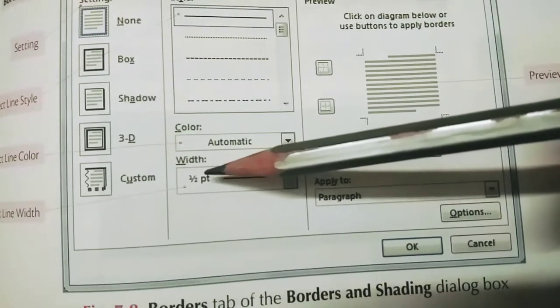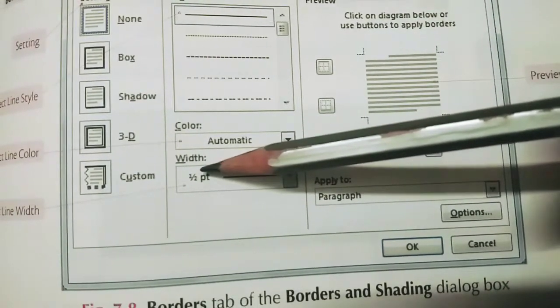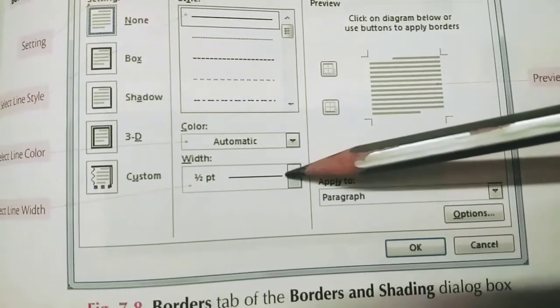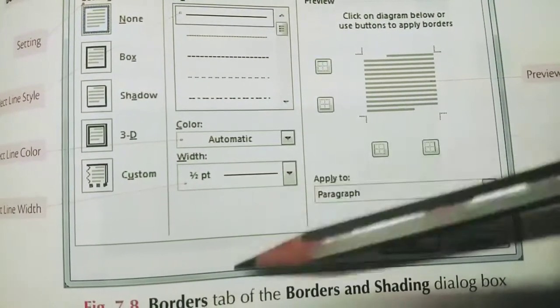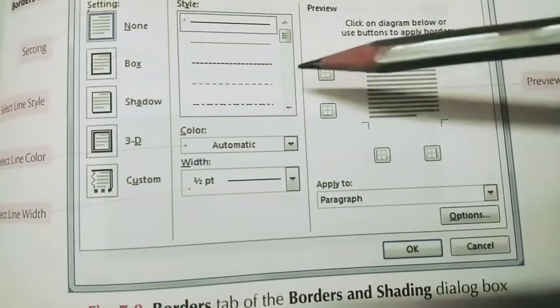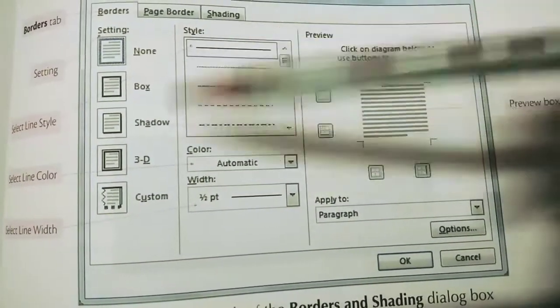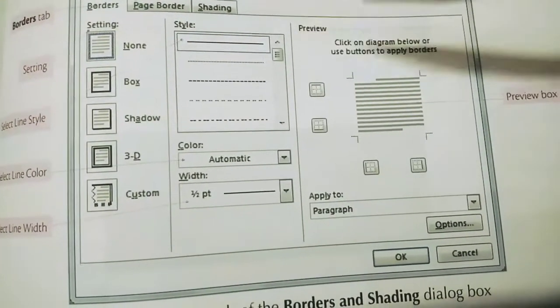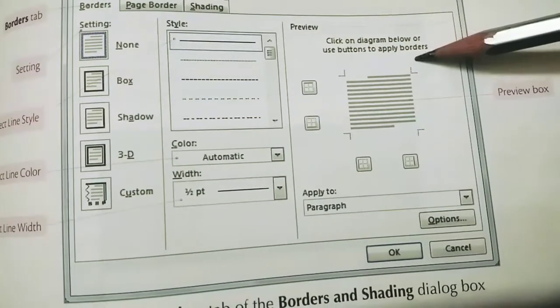By default it is always half point. It is 1/2, means half point. Here you will click and you will get more points, 1, 2, 3 like this. If you increase the point, the border line will be thicker. Understood? So here you can change the border and shading options, and the preview will be shown here.